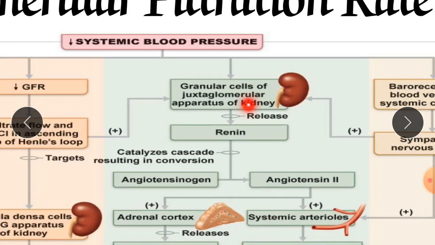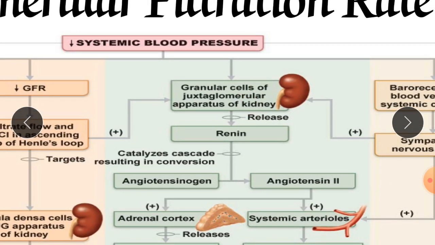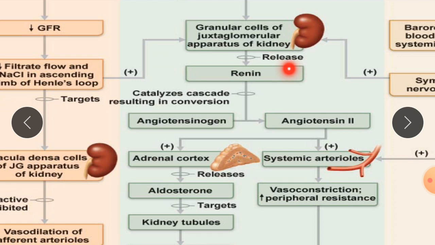After that, the granular cells of the juxtaglomerular apparatus of the kidney release renin. As you know, renin is the hormone responsible for increasing blood pressure. How does it increase the blood pressure? It catalyzes the cascade resulting in conversion. Angiotensinogen is produced in the liver cells, in the hepatocytes, and it is in an inactive form.